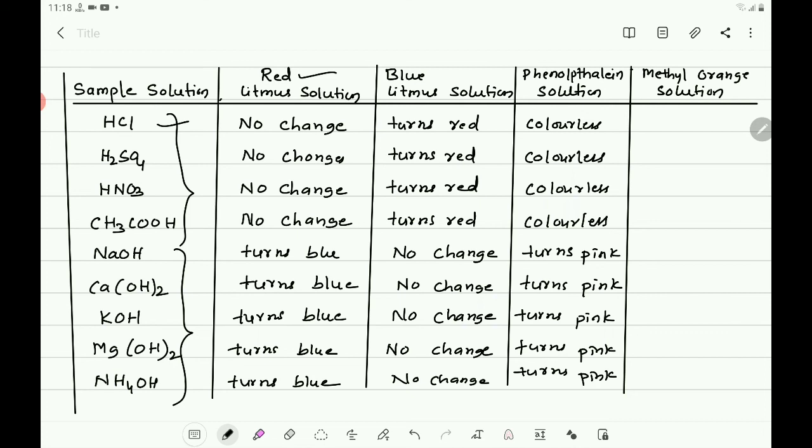Then methyl orange solution. Here HCl turns methyl orange solution pink. H2SO4 also turns pink. So that is pink. But NaOH turns yellow.